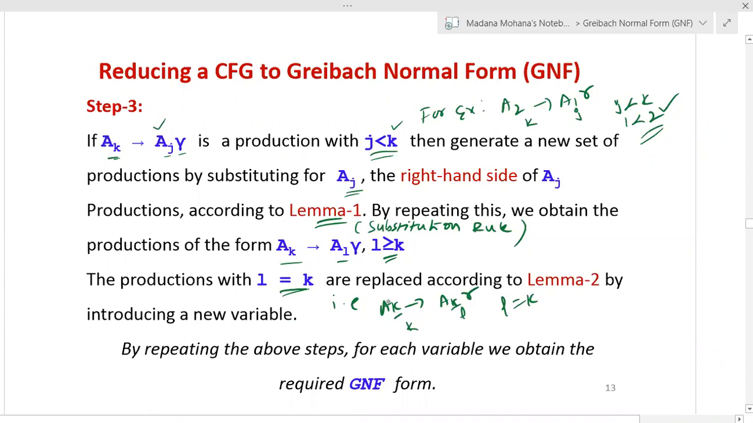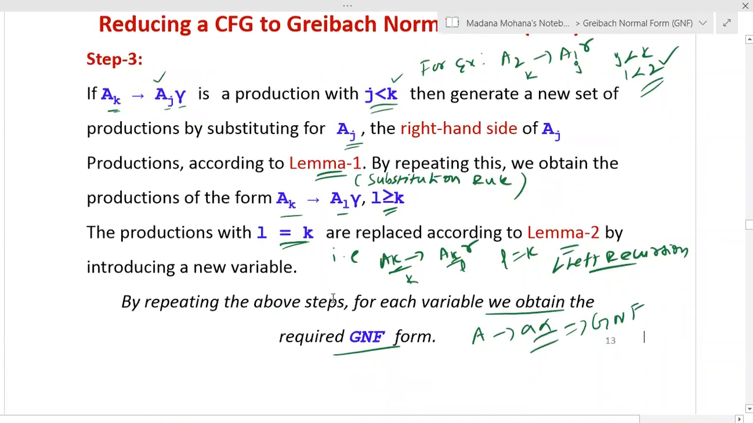So now you have obtained the grammar in the form of left recursion. AK derives AK is there. So by using lemma 2, by applying it to the left recursion, we have to eliminate this left recursion. Finally, by repeating the above steps for each variable, we obtain the required Greibach normal form. That means A derives A alpha form, which is in GNF.